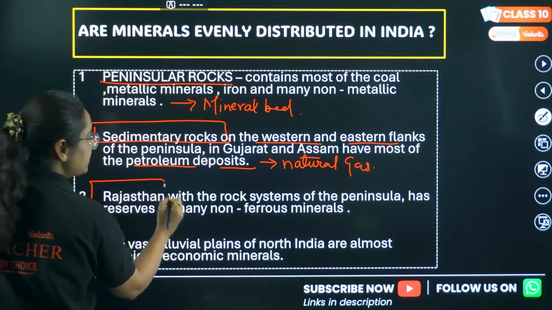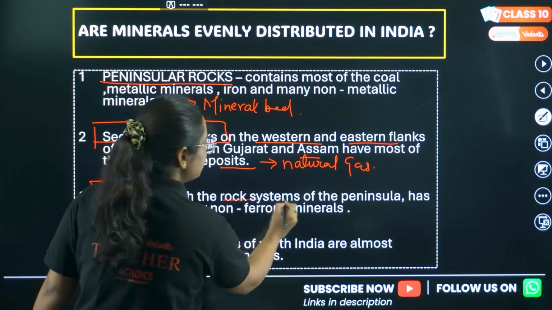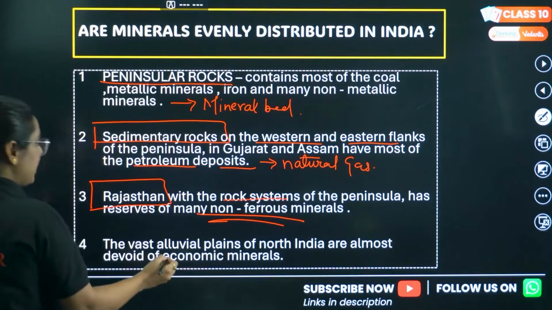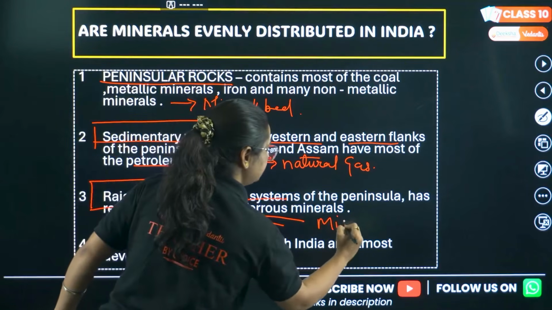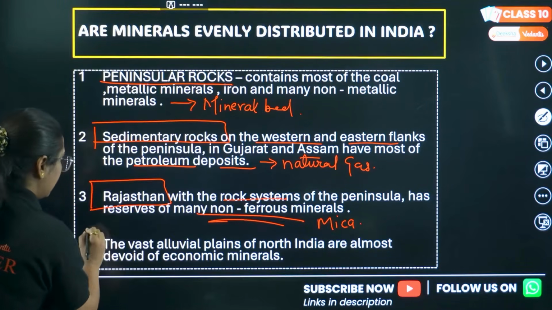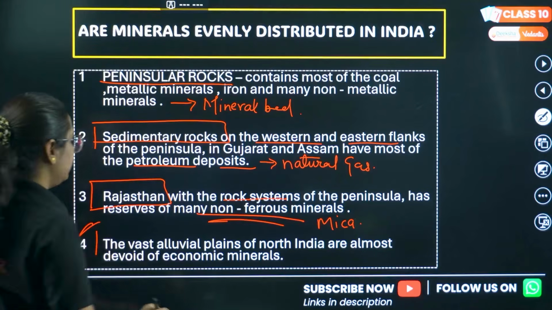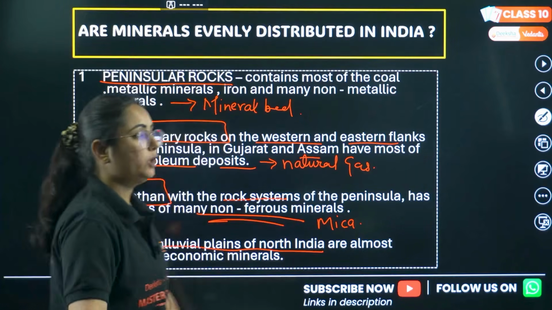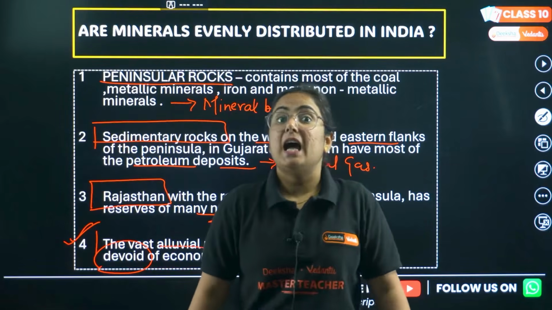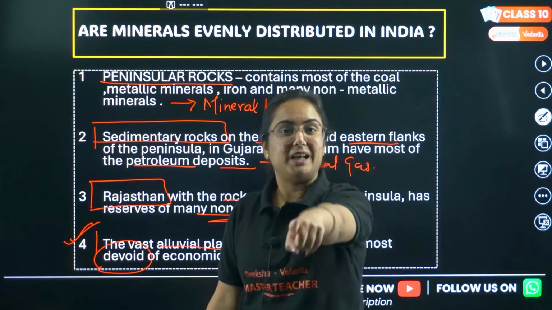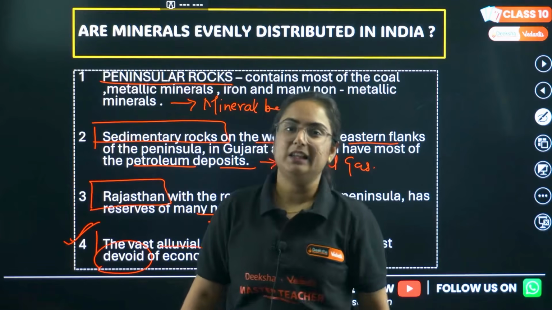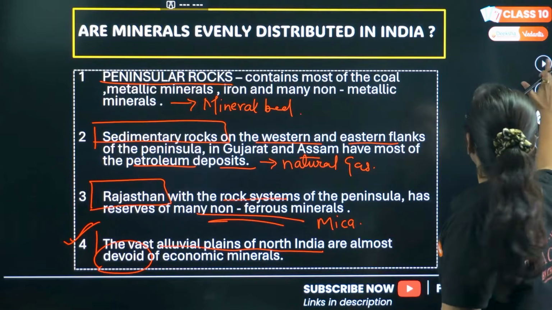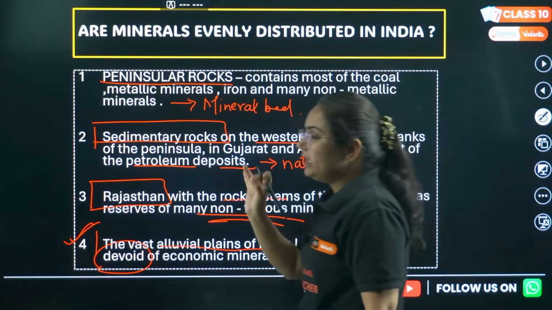The third one, that is Rajasthan. Basically, Rajasthan is an area which consists of non-ferrous minerals, like mica, etc. The last but not the least one, the vast alluvial plains of North India are almost devoid of economic activities. And do you know what is the reason? The reason is plate tectonic theory that you studied in class 9th. And if you remember it, just comment down, yes ma'am. Okay, so yes, minerals are not evenly distributed in India.